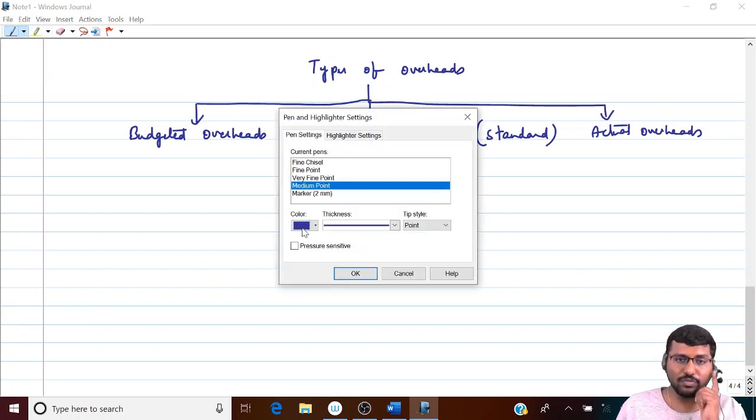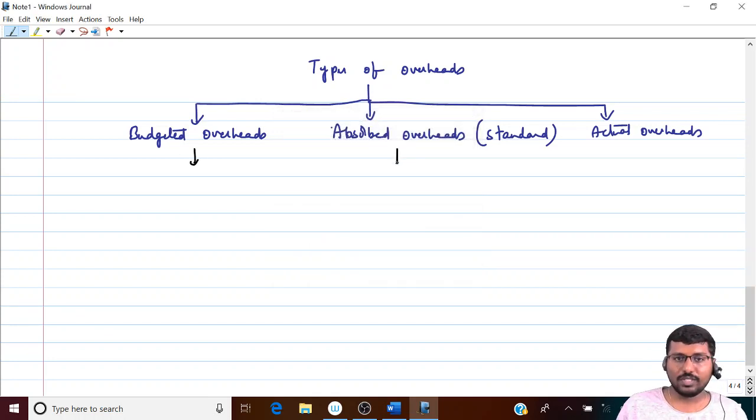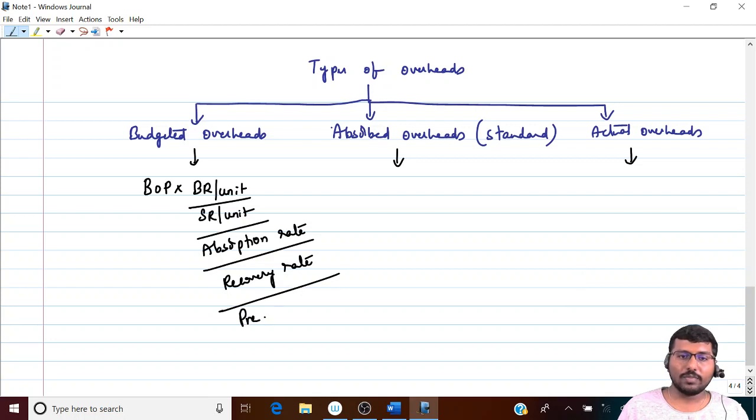Now be careful with that because it is not something that is new for us. We have already seen it in which chapter? Decision making. What is budgeted overheads? Budgeted output into budgeted rate per unit. Budgeted rate per unit can also be called as standard rate per unit, which can also be called as absorption rate, recovery rate, or predetermined rate.